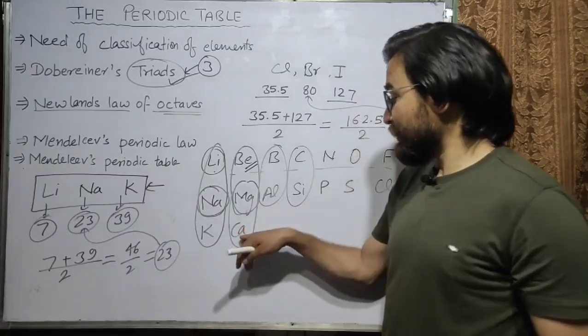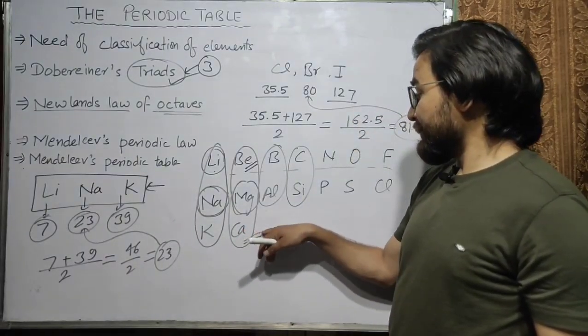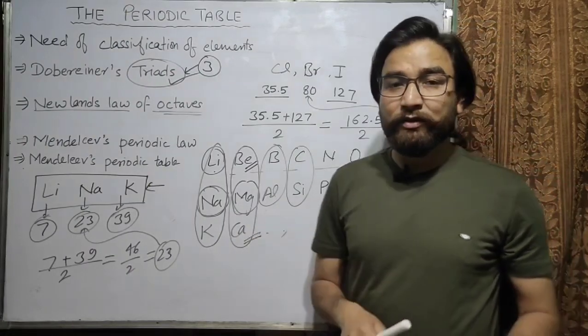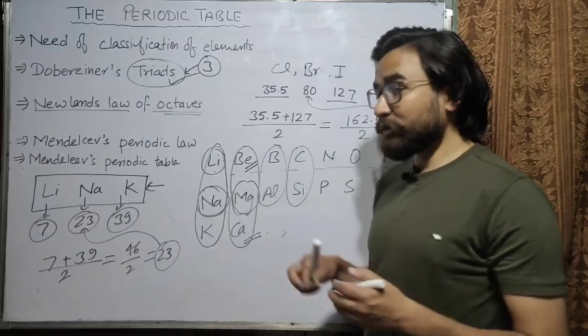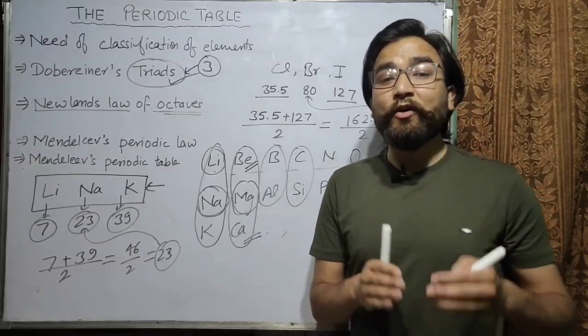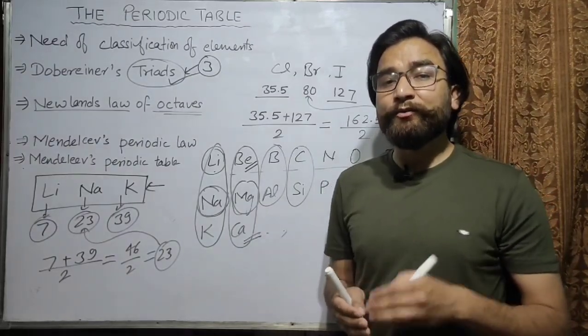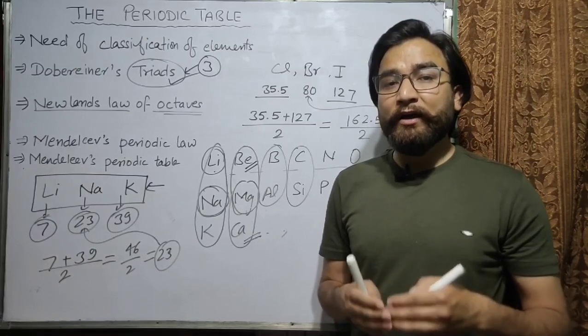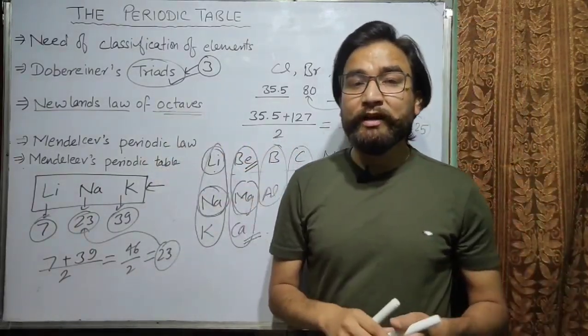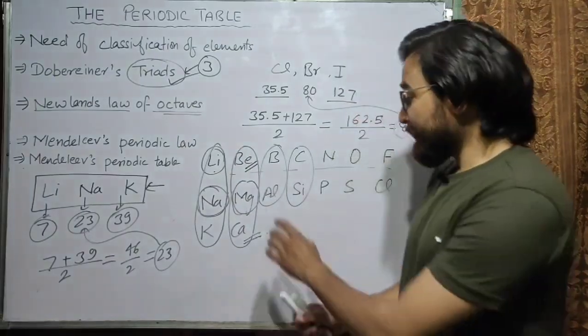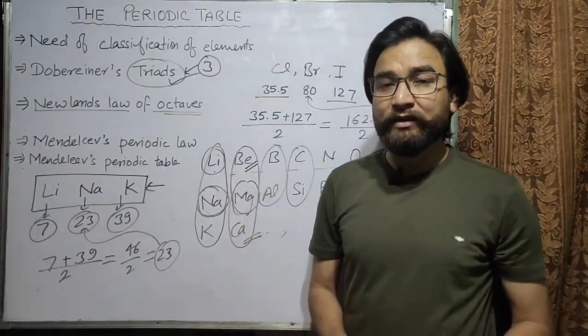Means if we arrange the elements after calcium, the properties will not remain the same. So since the law is not applicable for the elements having higher atomic masses, we cannot use it, because only a few elements were classified.